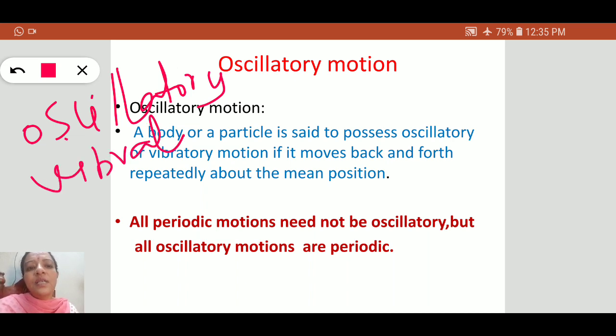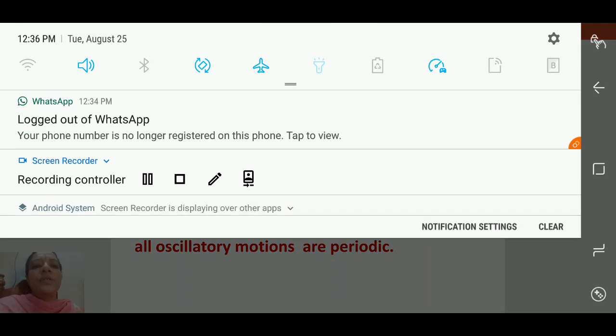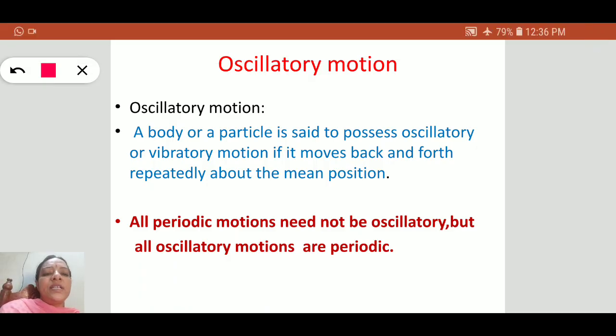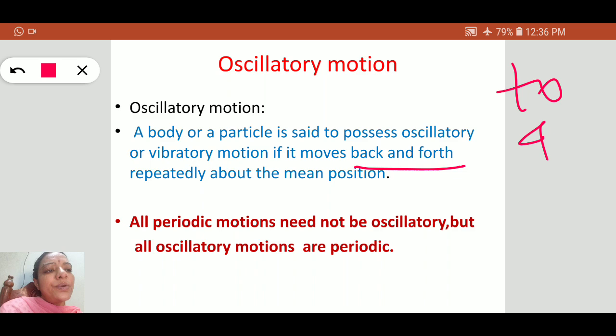Both are not equal, but there is a slight difference, but we consider these two types of motion equal. Later we'll see the difference. So a body or a particle is said to possess oscillatory motion if it moves back and forth, to and fro about a